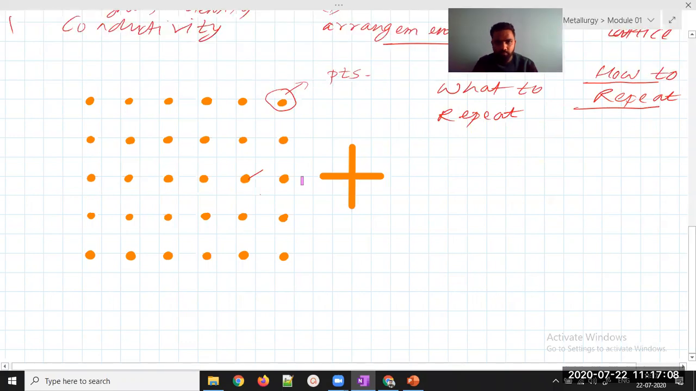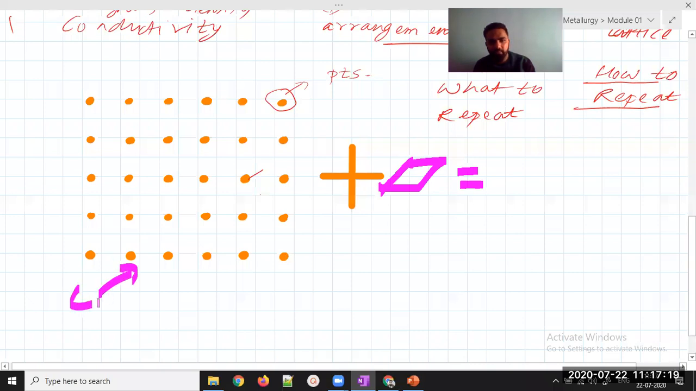Okay, suppose, can you see this? This is a parallelogram. I want to repeat this parallelogram. So what is this? This is the lattice, right? And this is what? This is the motif that I want to repeat in the point of lattice.